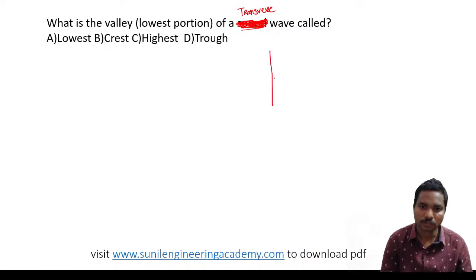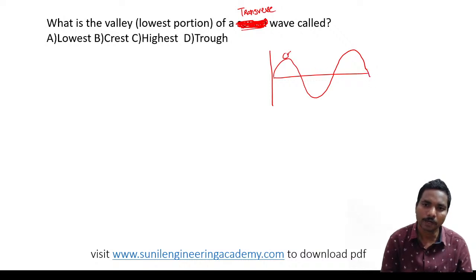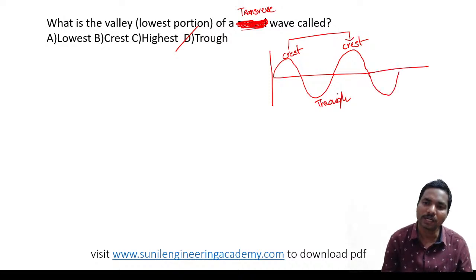Yes, very good. In wave propagation, the upper part or maximum point is the crest. The lower point is the trough. And the distance between two successive crests, or between two successive troughs, is nothing but the wavelength, lambda.